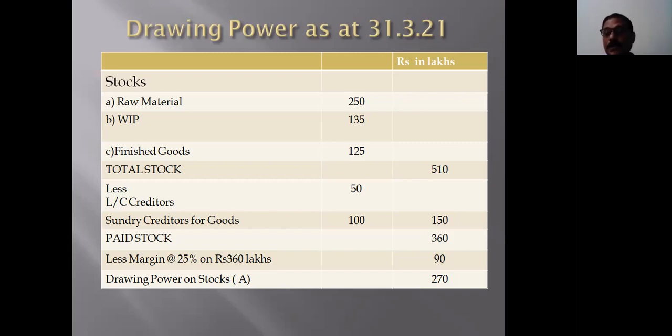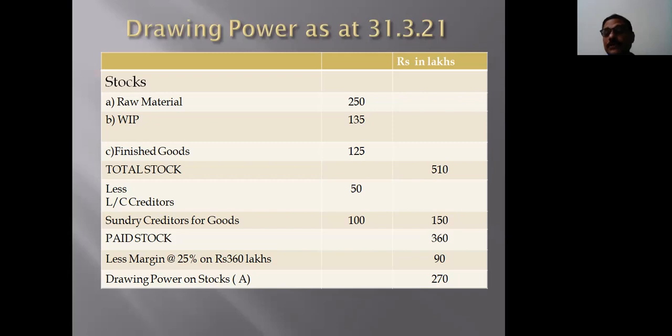Suppose the company buys stocks on credit through two means. One is through LC and another is through sundry creditors for goods. Suppose in the present case, the LC creditors are 50 lakhs and sundry creditors for goods are 100 lakhs. The total of 150 lakhs has to be reduced from 510 lakhs so that we can arrive at a concept called paid stock.